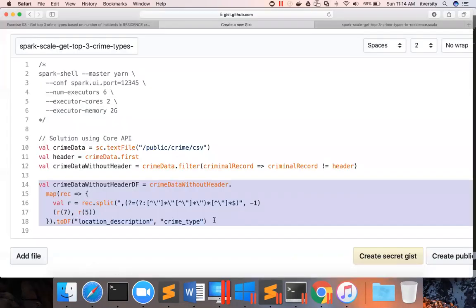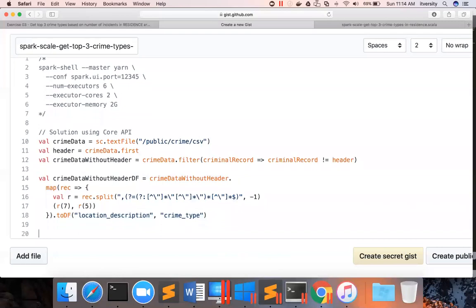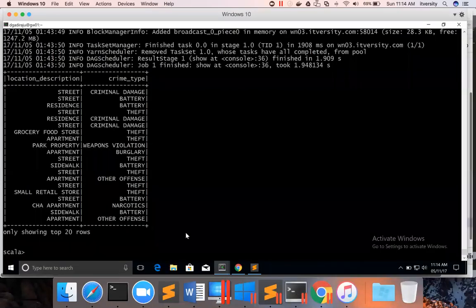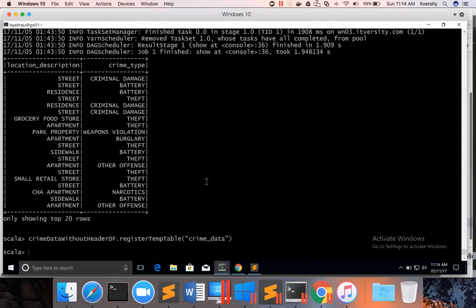And the way I can do it is crimeDataWithoutHeaderDF dot registerTempTable crimeData. Okay, once you do that, now you can start running the queries against the table.